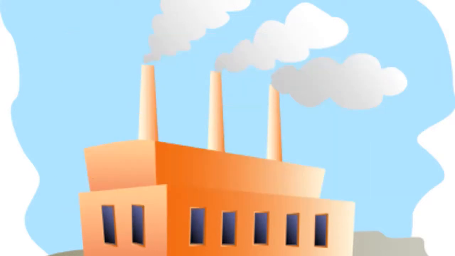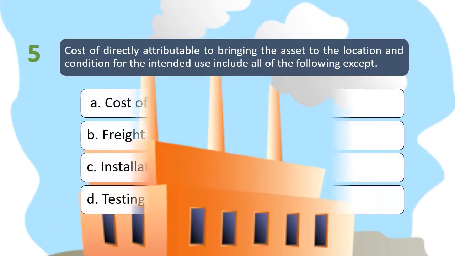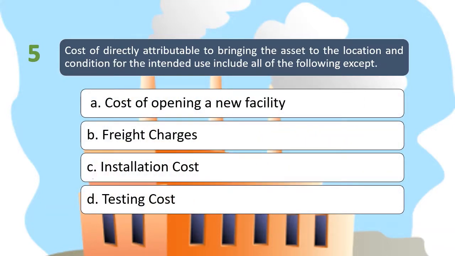Okay, so let's proceed to the next question, number 5. So according to number 5, the cost directly attributable to bringing the asset to the location and condition for the intended use include all of the following except. So we're looking for the exception, di ba? So lahat daw ito directly attributable cost except one. So letter A, cost of opening a new facility. Letter B, freight charges. Letter C, installation cost, and letter D, testing cost. So for this, the right answer is letter A.